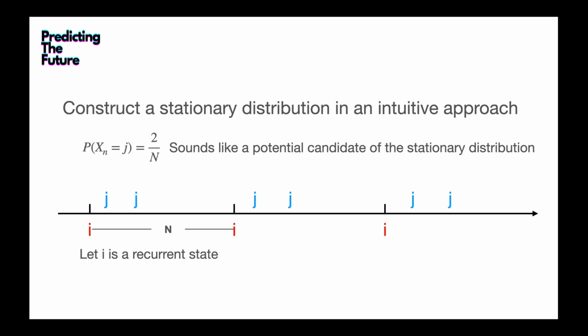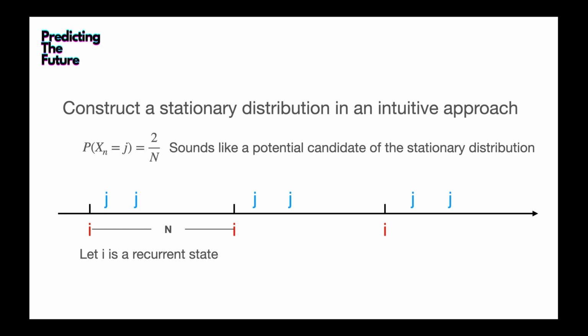If we estimate the probability of Xn equal to j within that period, it looks like a reasonable guess that if j occurred twice in this one period of i, then the stationary probability of j might be 2 over n.